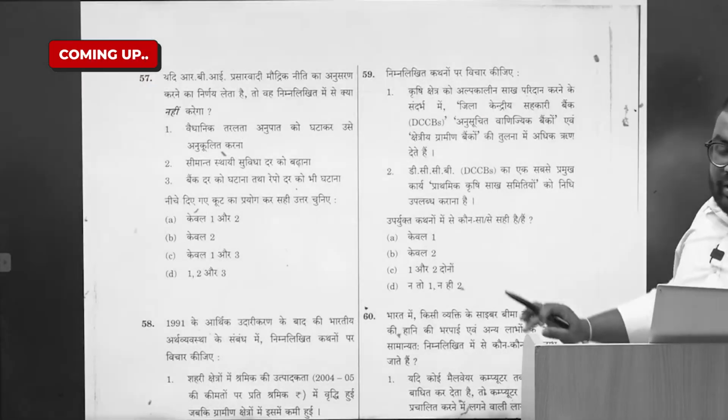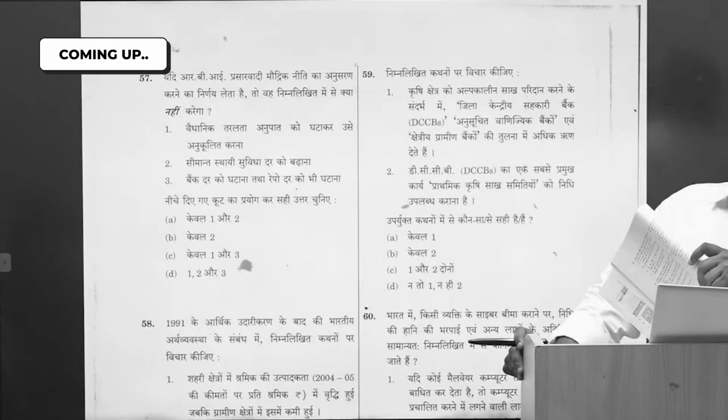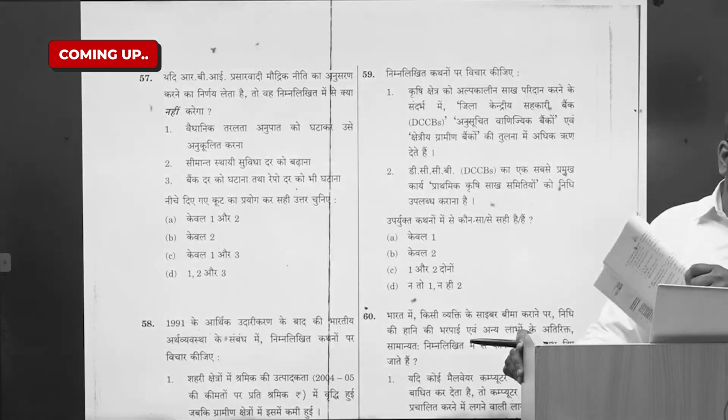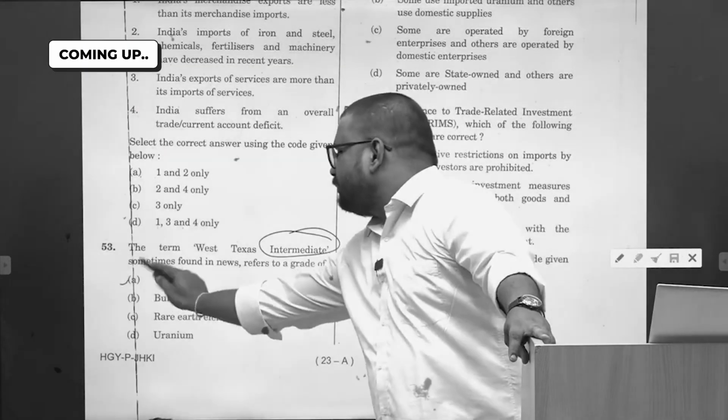What is the WTO agreement on services? What is the name of WTO agreement on services? It's GATS, WTO General Agreement on Trade in Services. Some West Texas Intermediate, again it was in use with respect to the crude oil.